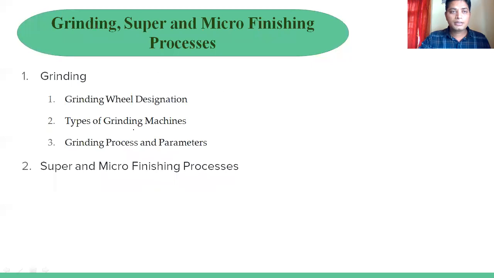And the last unit, we'll discuss the finishing processes. In grinding, we are using a tool that we also call a grinding wheel. The designation of that is very, very important.